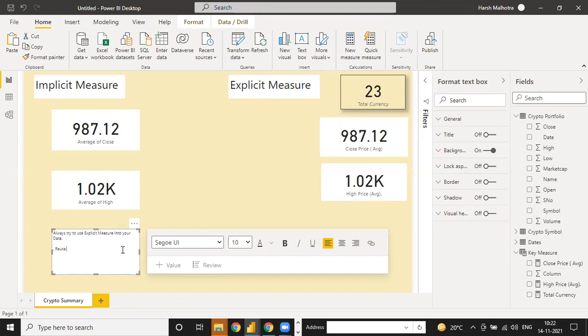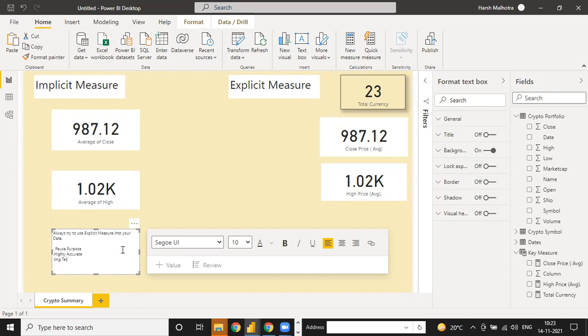Number one, reuse purpose. Number two, highly accurate. Number three, and number four, reliable, long-term reliable.